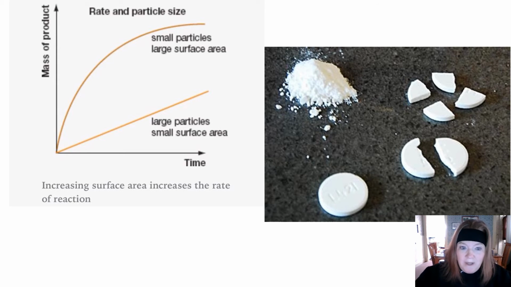All right, here's one idea. Look, here's the Alka-Seltzer tablet as it's in the package. Remember, if we increase the surface area, we could make the reaction happen faster. So if we break it in half, that's faster. What if we broke it into 4 pieces instead? Well, that's even faster. And what about if we crushed it, made it into a powder? Then it would happen even faster. So if you look at time, when you have big pieces, that's a low surface area, it takes longer. And if you have little pieces, the reaction happens faster.